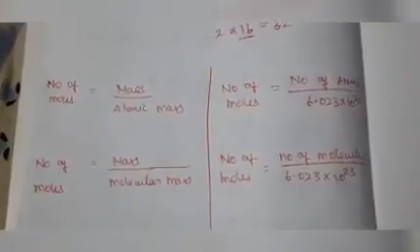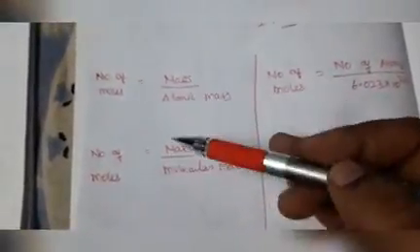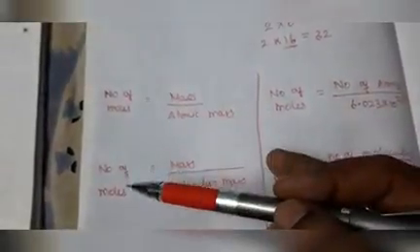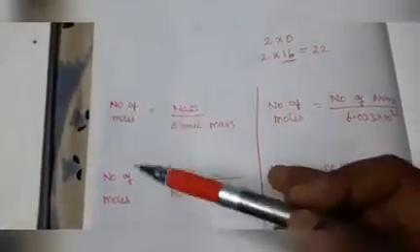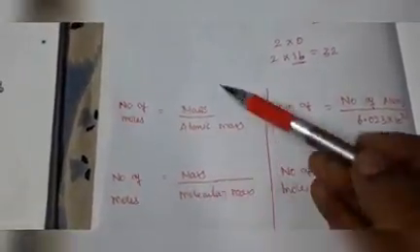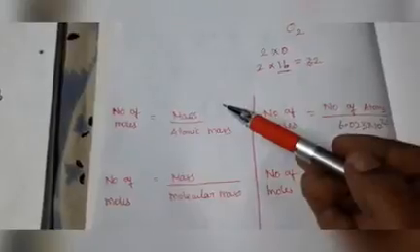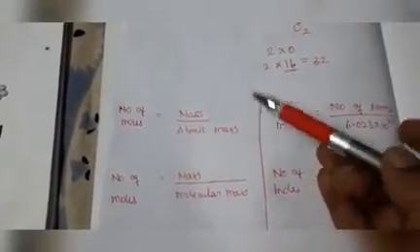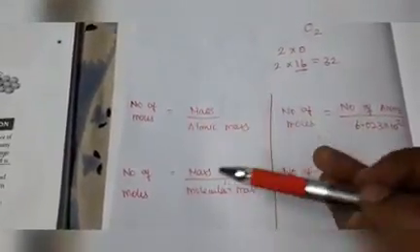See these formulas again. 4 formulas are given here. Number of moles is the same type of formula only. Number of moles is equal to mass by atomic mass, number of moles is equal to mass by molecular mass. If atom is used you have to take atomic mass. If molecules is given you have to take molecular mass. Both are the same formula only. Number of moles is equal to mass by atomic mass or molecular mass. For atom you should take atomic mass, for molecules you should take molecular mass.